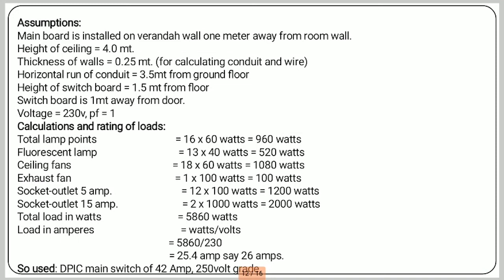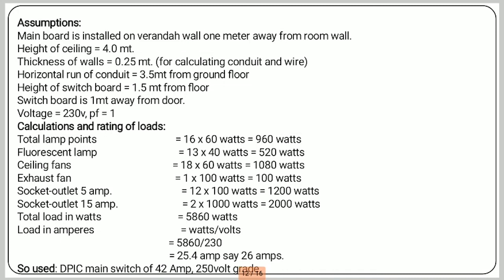The height of the switchboard is equal to 1.5 meter from the floor. Then the switchboard is 1 meter away from the door. Then voltage is 230 volt and power factor is 1. Now, calculation of the load.